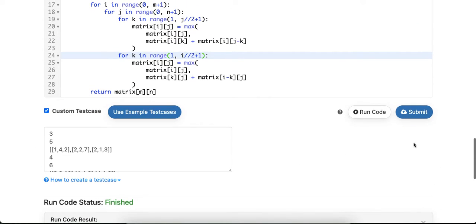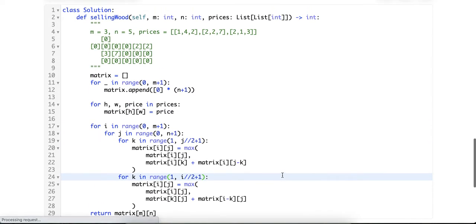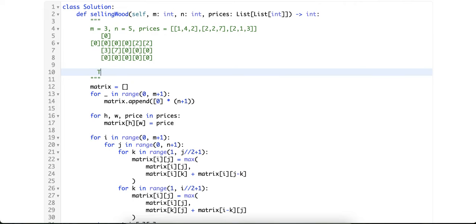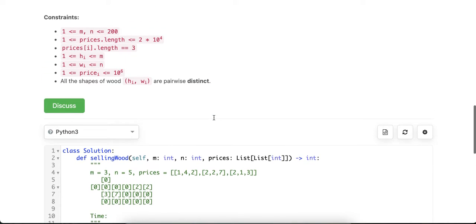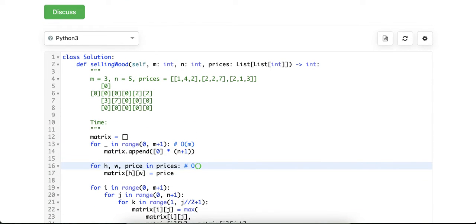Looks correct. Let's see if it is performant enough. It's accepted. That's it. Now finally about the time complexity. The time complexity for this one is just big O of M. This one is just a list of prices. And what is a list of prices? The list of prices here can be many.